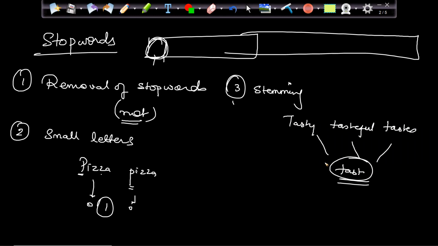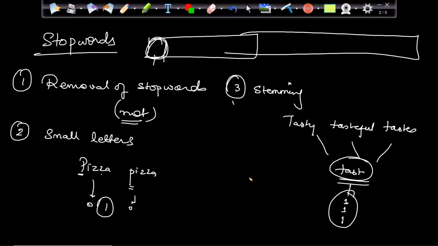So I will try to make the words in a base form, so that if tasty comes, or tasteful comes, or tastes comes, it will be considered as a single word only, rather than me creating three different vectors or three different dimensions, right? So that is one more step which you have to perform.